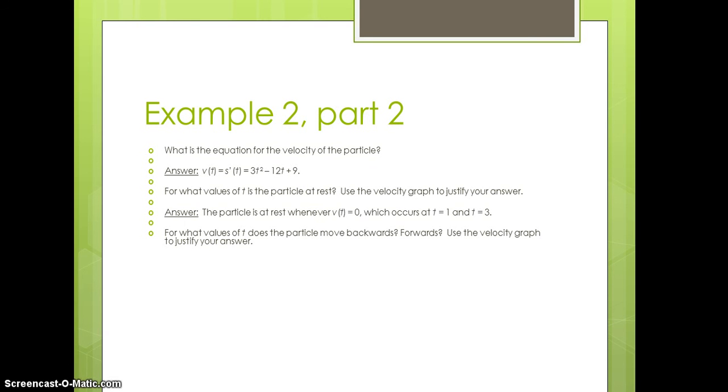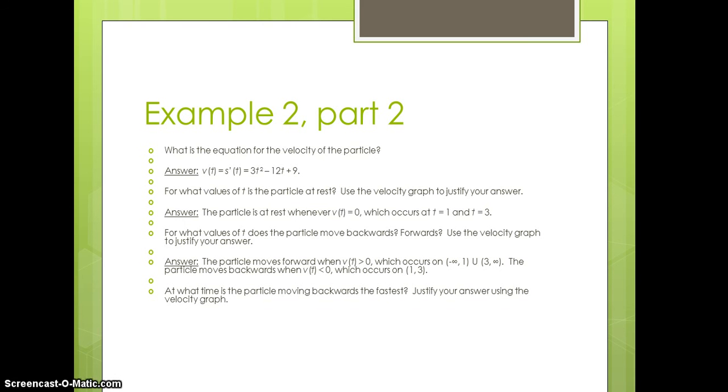For what values of t does the particle move backwards or forwards? Use the velocity graph to justify your answer. The particle is moving forwards when velocity is bigger than 0, which is from negative infinity to 1, and from 3 to infinity. The particle moves backwards when velocity is less than 0, which occurs from 1 to 3.